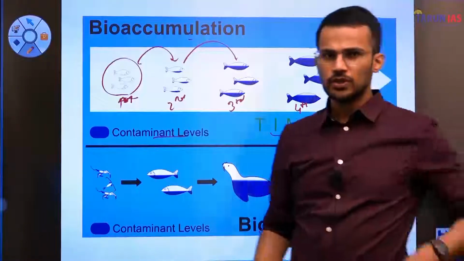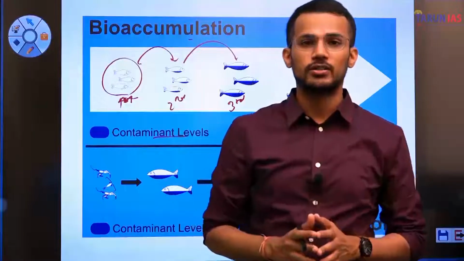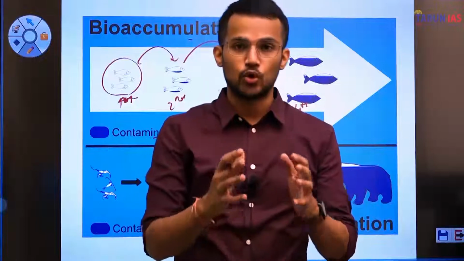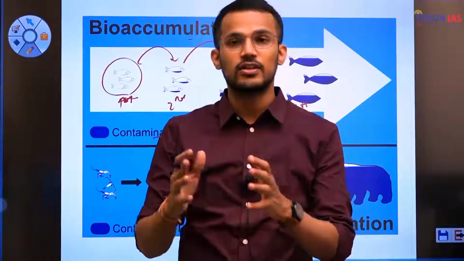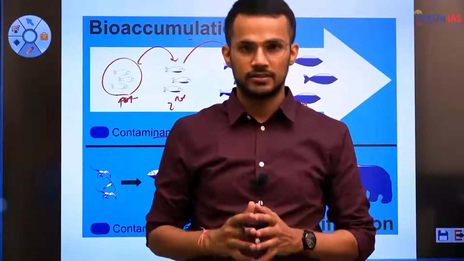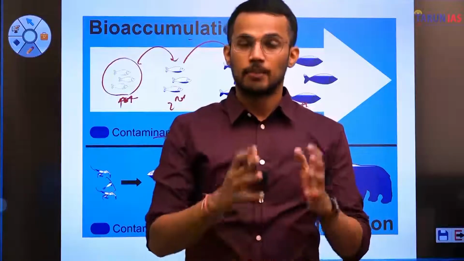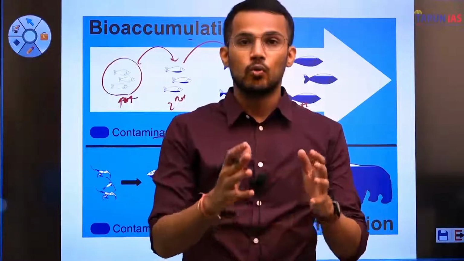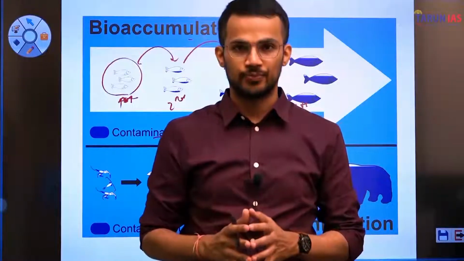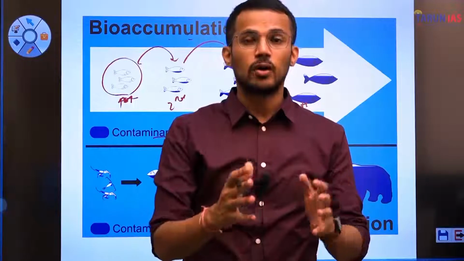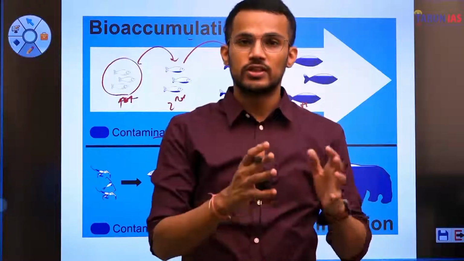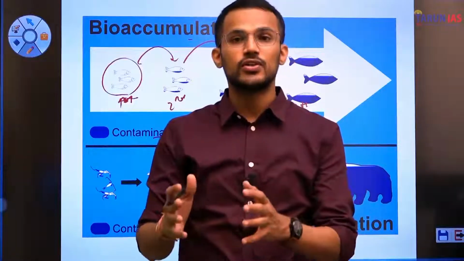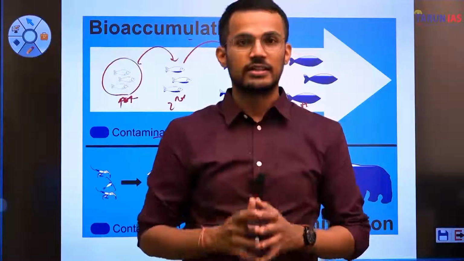biomagnification. Similar to bioaccumulation, biomagnification is also about the increase in the concentration of contaminants. But in biomagnification, we are not focusing upon one specific organism. Rather, we talk about a food chain with respect to which the concentration of contaminants is increasing.